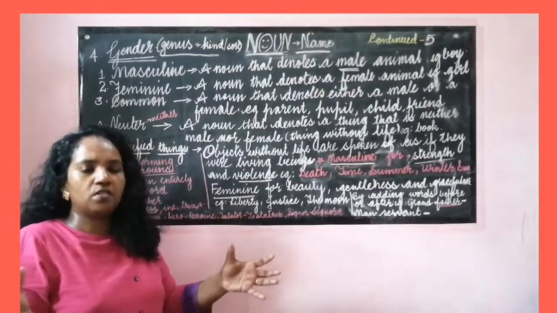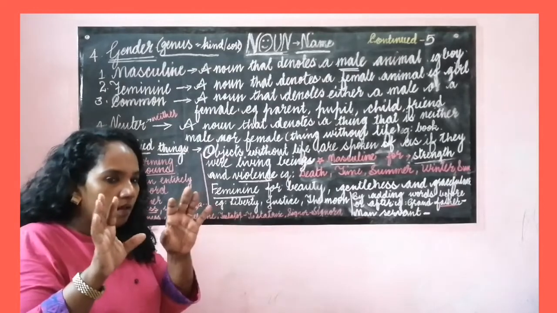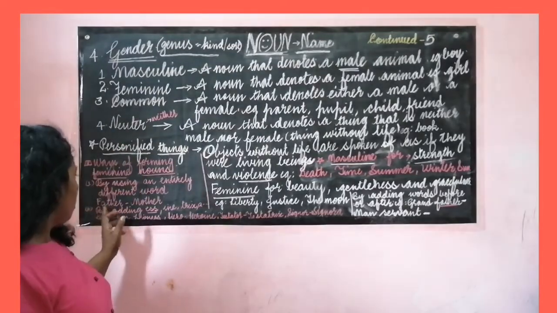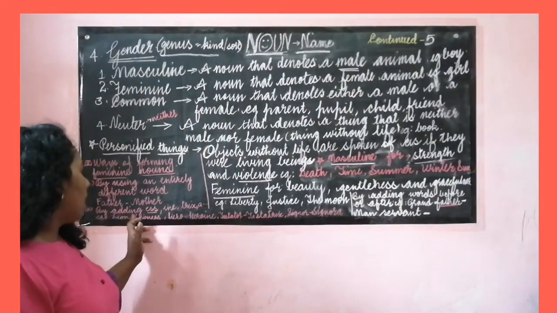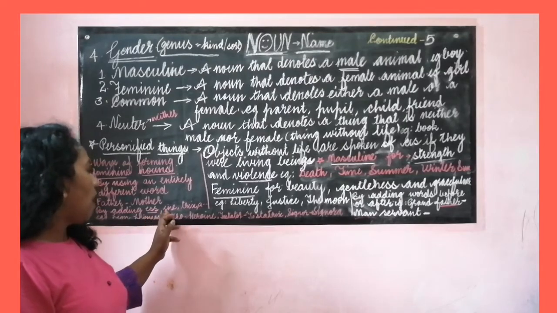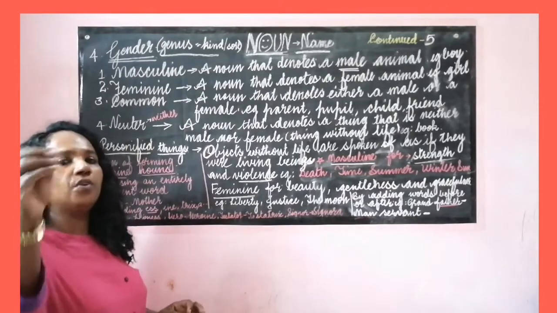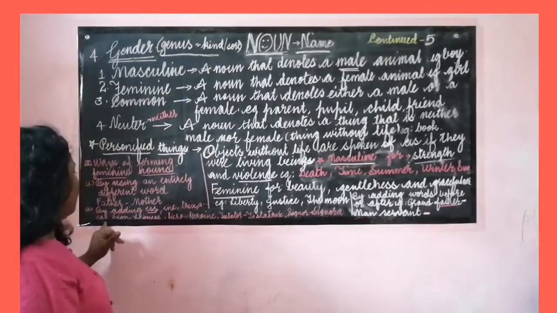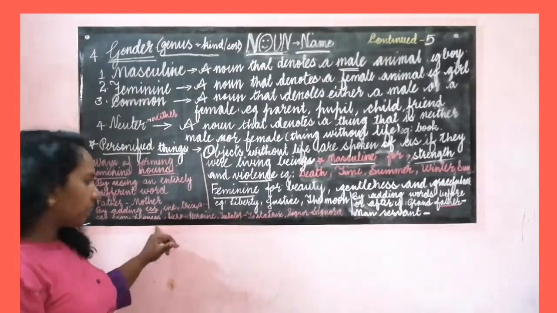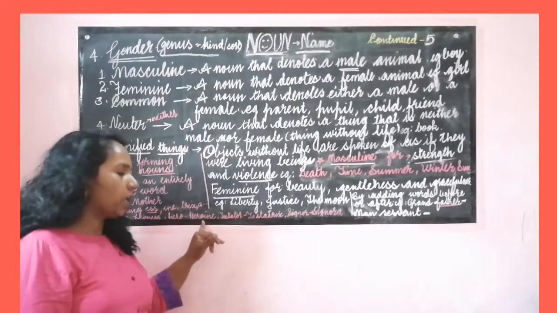So two different words are used for forming the feminine. Now by adding ess, ine, trix, and so on, we form the feminine gender. Example, lion, lioness, hero, heroine.